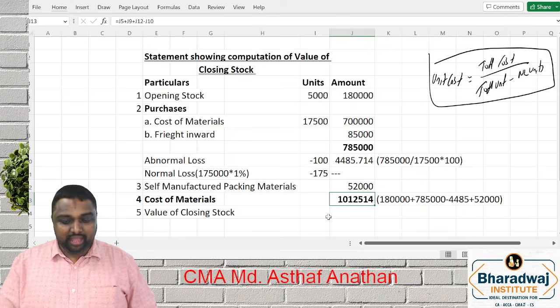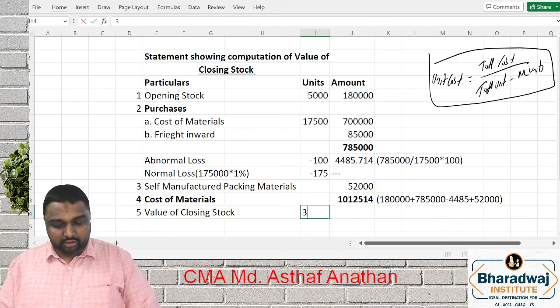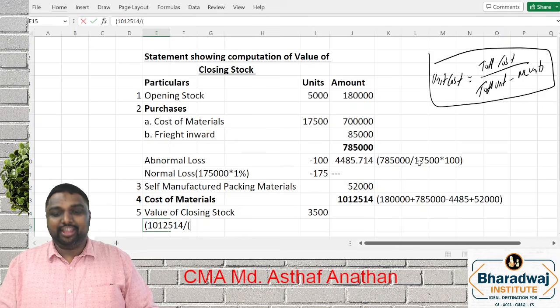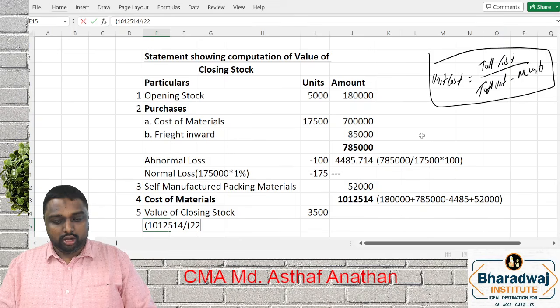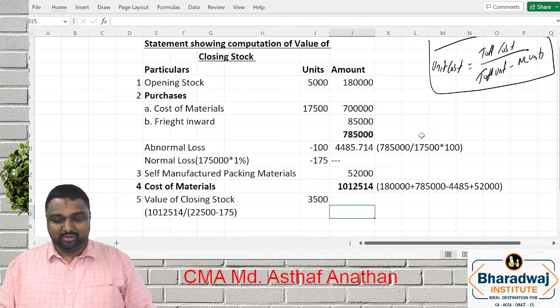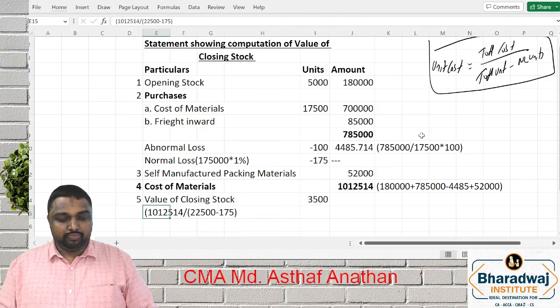All of you ready? Your value is 3,500. It's very easy. 10,12,514 divided by total input 17,500 purchase. Already you have 5,000. Total will come 22,500 minus normal loss unit 125. This is the value.